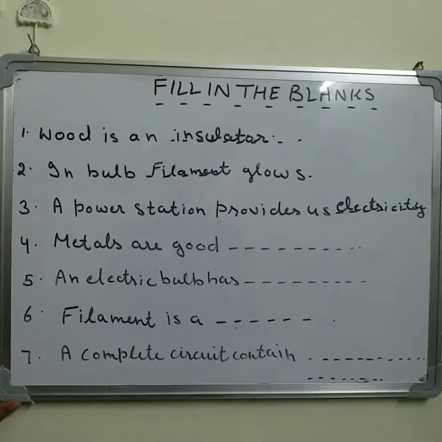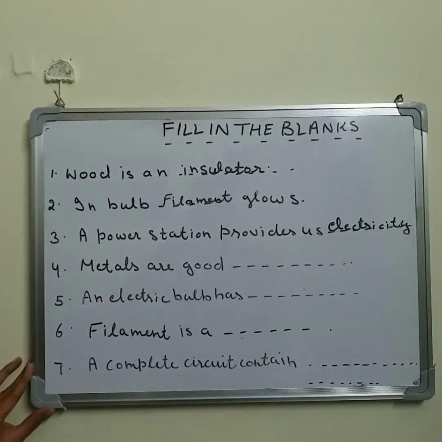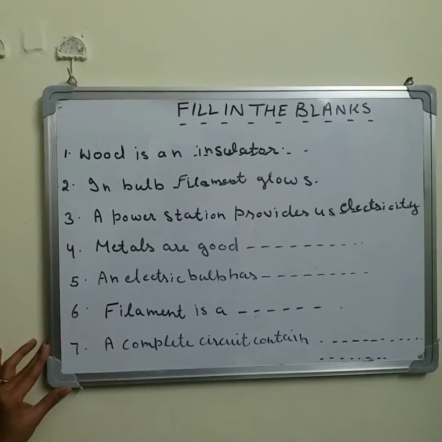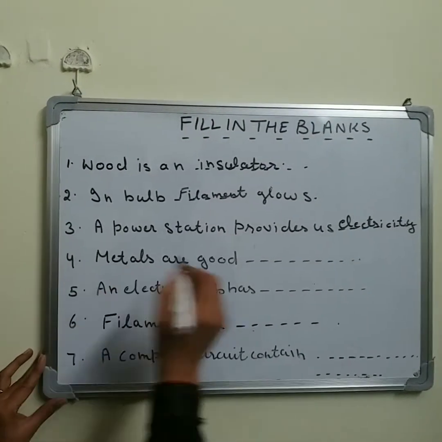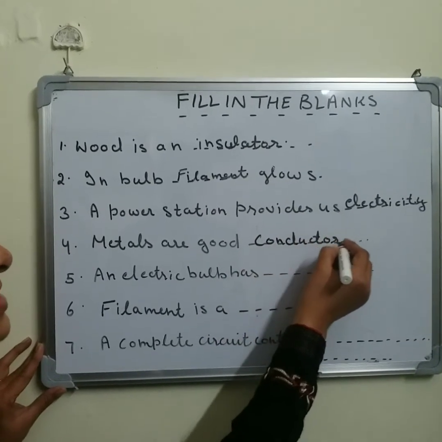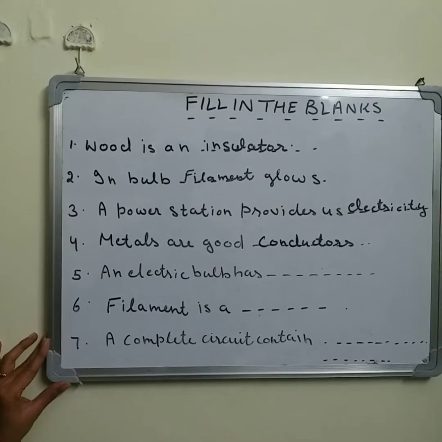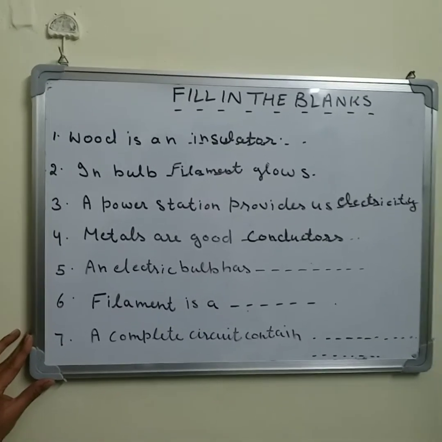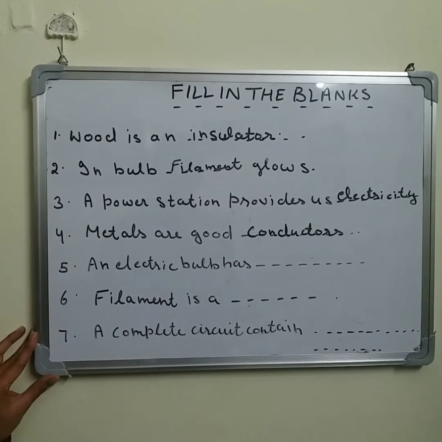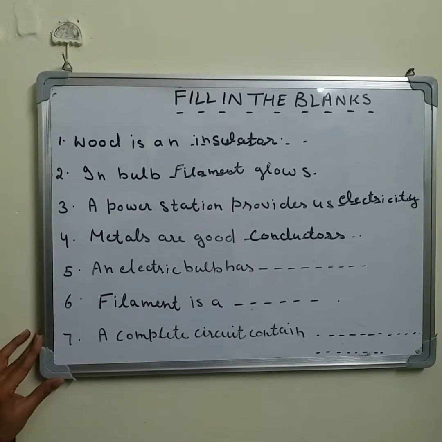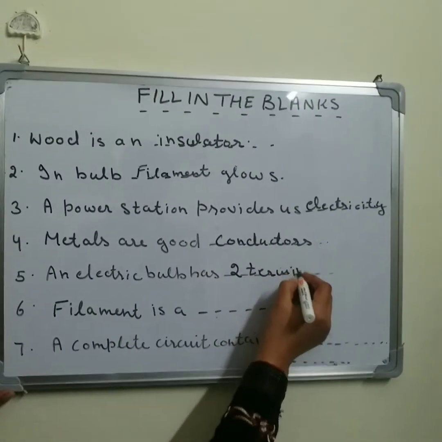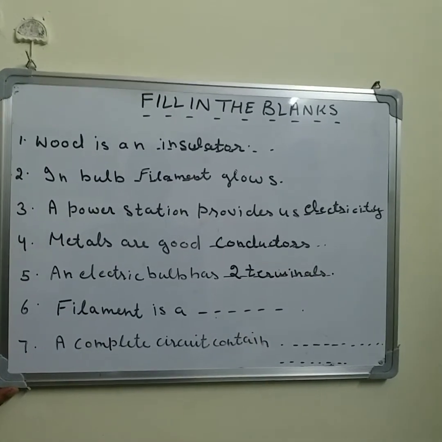Now the next one for you, metals are good. So metals are conductors or insulators. They allow electricity to pass through them. Yes, so metals are good conductors. Metals are good conductors. They allow electricity to pass through them. Now the next one, an electric bulb. An electric bulb has how many terminals? 2 or 3? Yes, you are right. An electric bulb has 2 terminals. Electric bulb has 2 terminals.